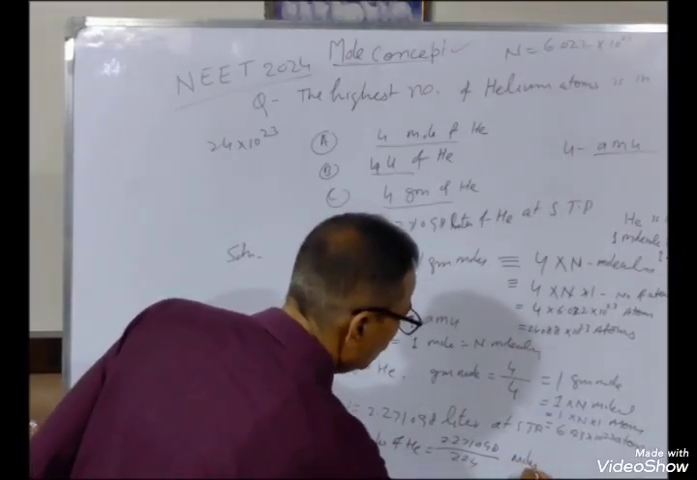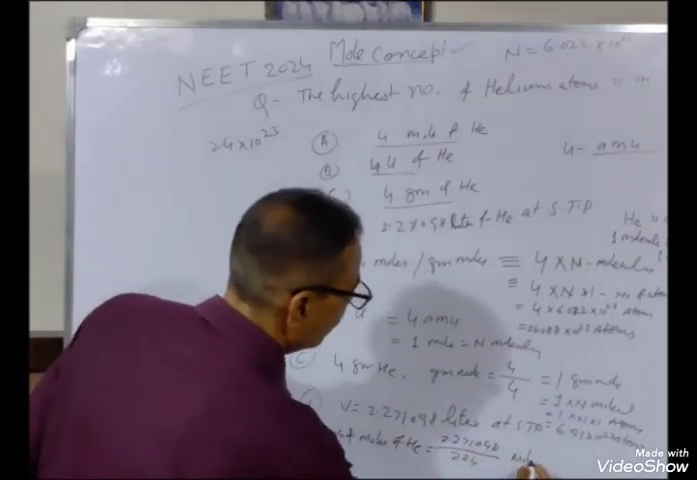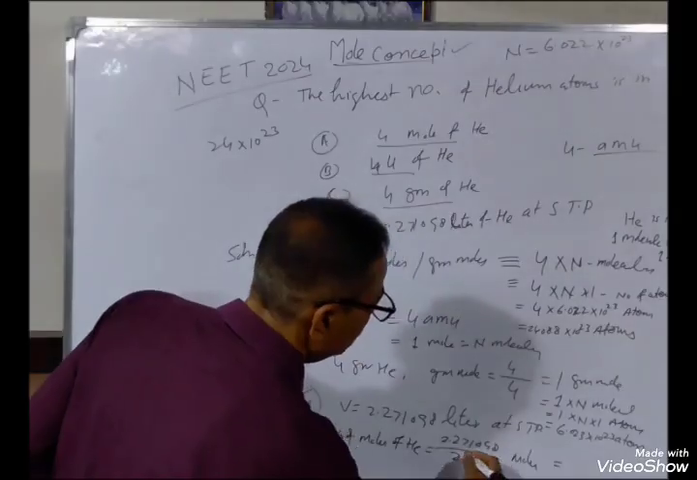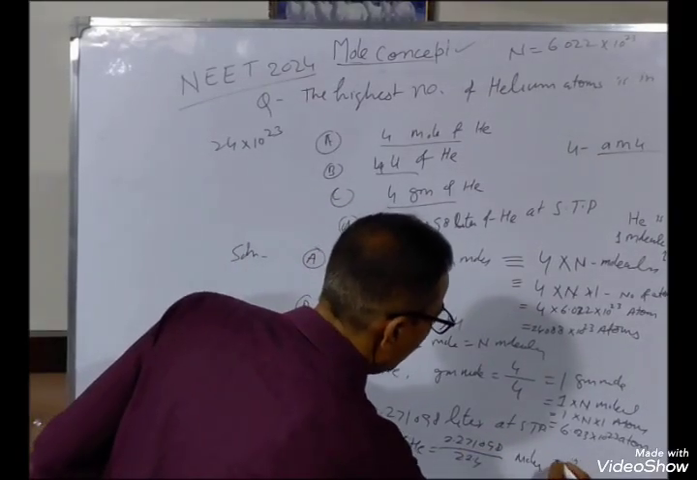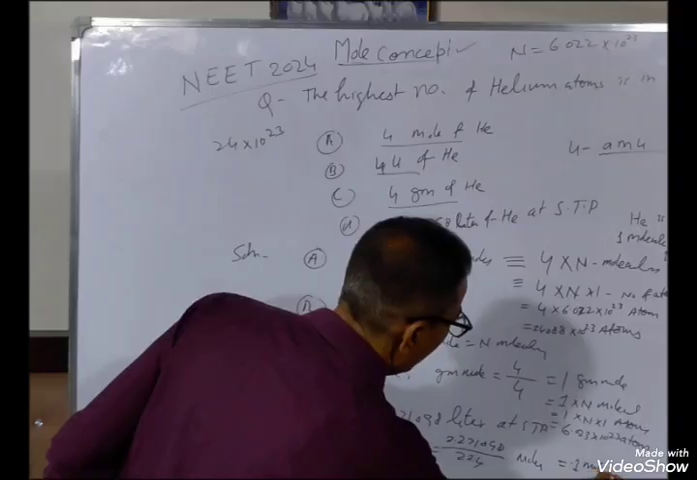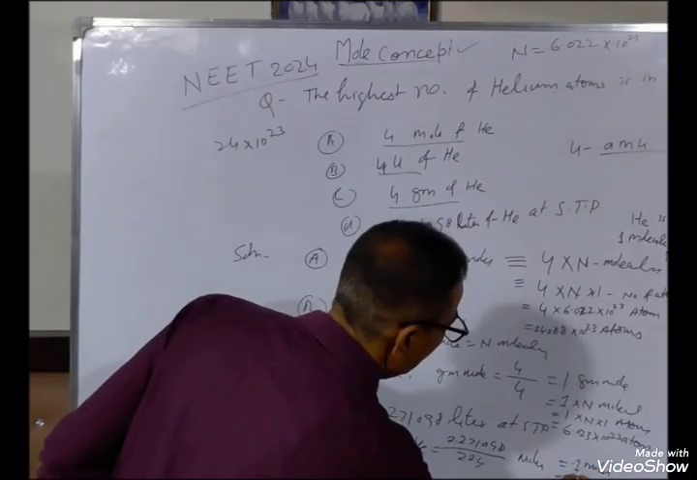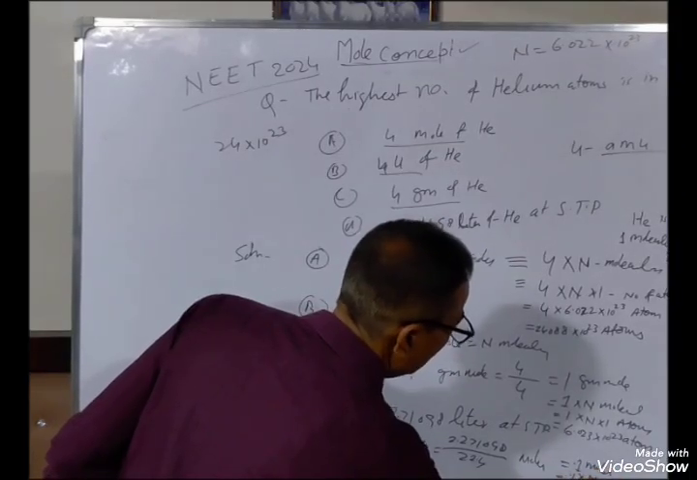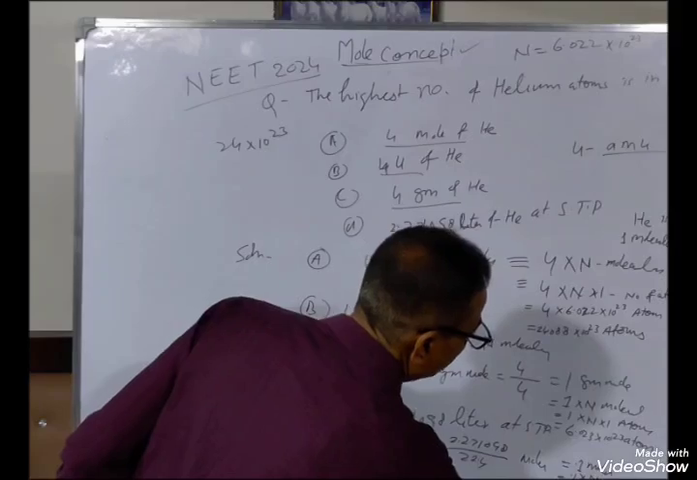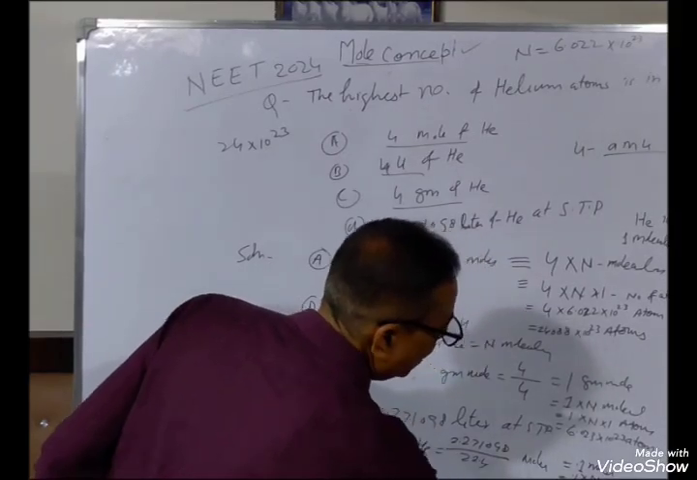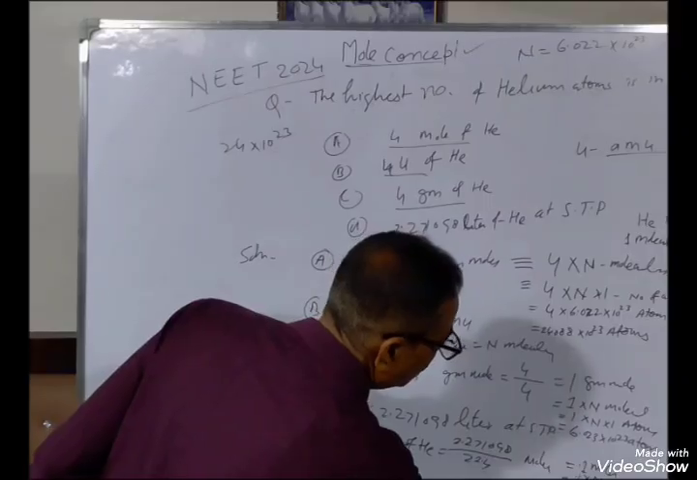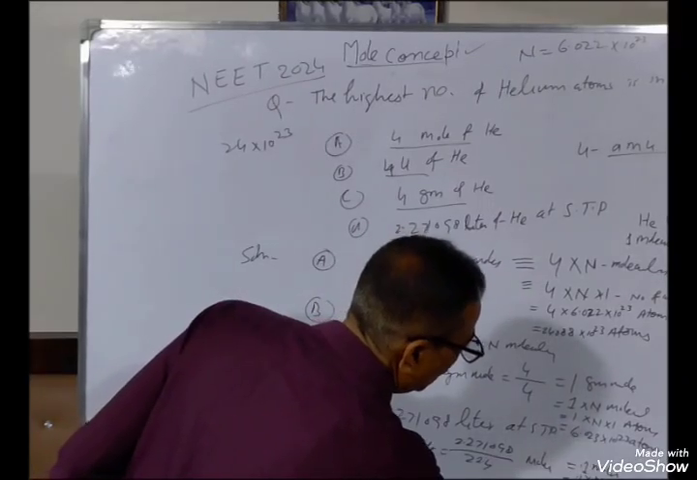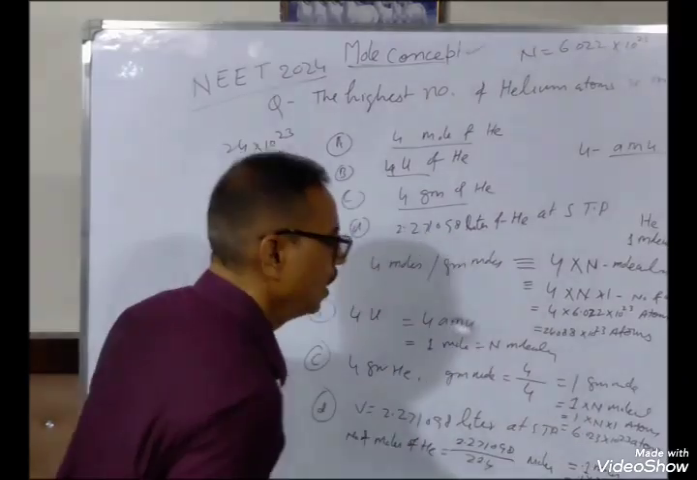So moles will be around 0.1. Around 0.1 moles, multiplied by N, that will give molecules, and again multiplied by 1, you will get atoms. It means 0.1 into 6.023 into 10 to the power 23 atoms.